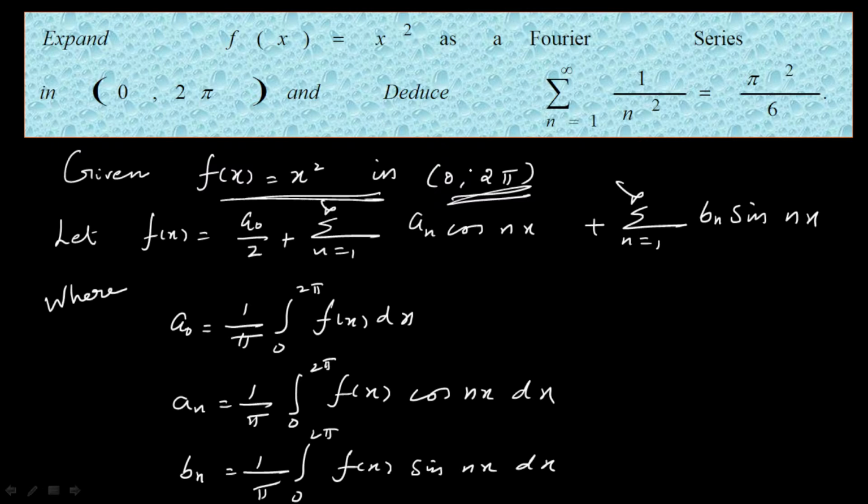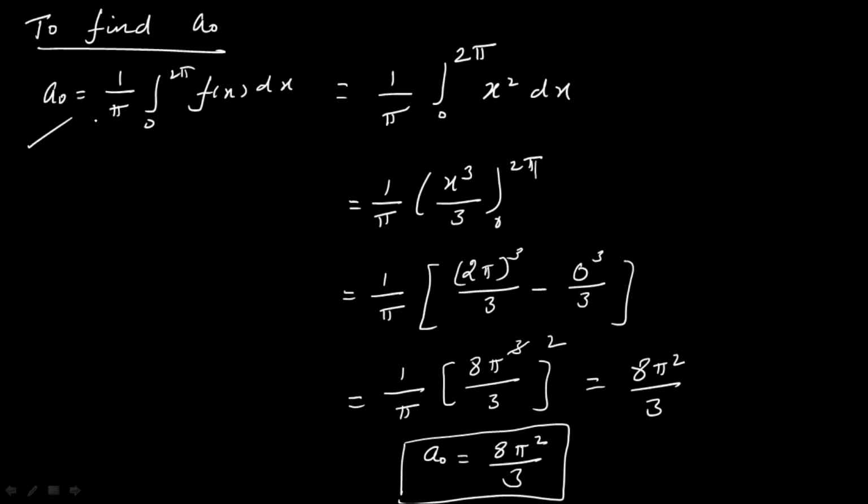Okay. So the given function is under the interval 0 to 2 pi, no worry. So write out the general form for which you have the formula for calculating the values of a0, an and bn. To make use of this formula, first we calculate the value of a0. So 1 by pi integral 0 to pi f of x dx, where f of x is x square.